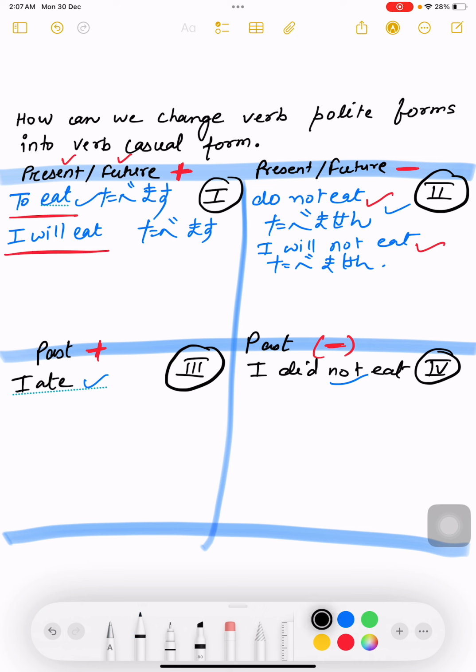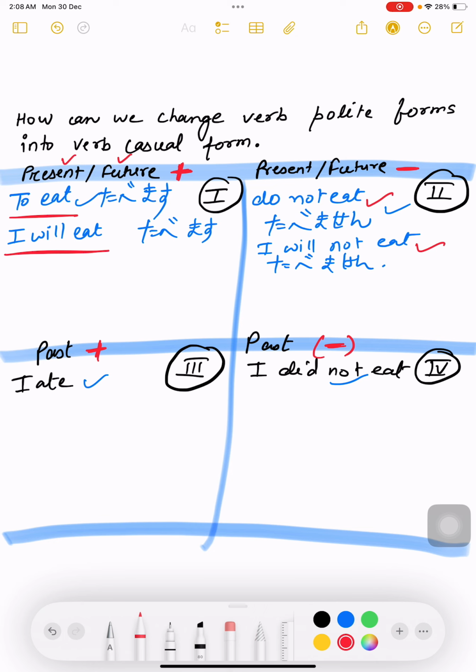Now tabemasu falls into present and future positive. If you want to convert verbs which are already in polite form into casual forms, I repeat, listen carefully: first you need to check which quadrant the verb is falling under. Let's take an example.